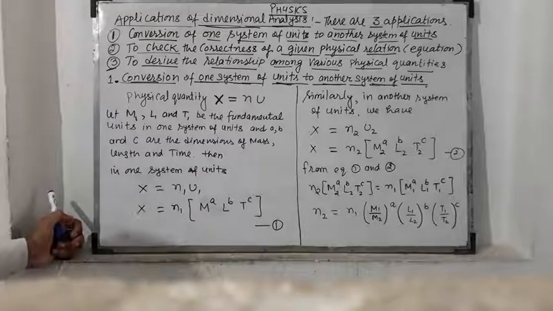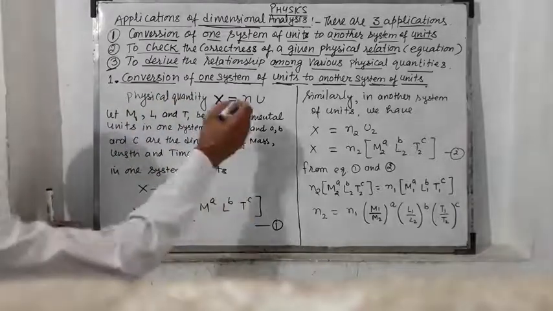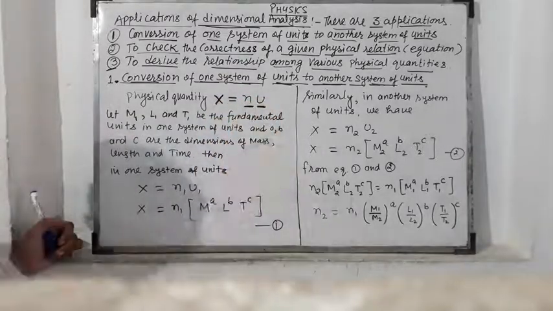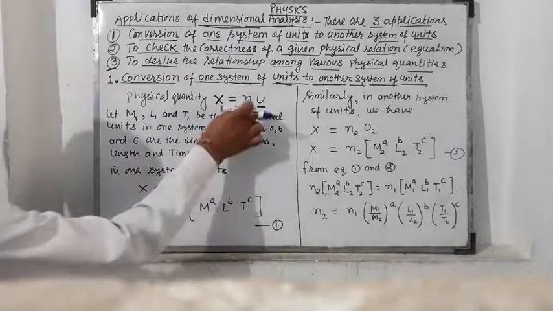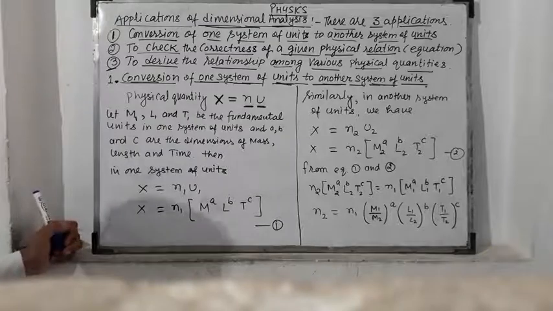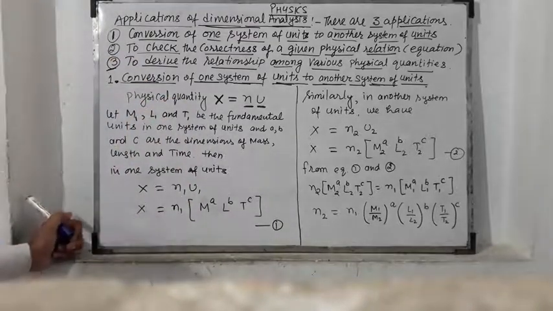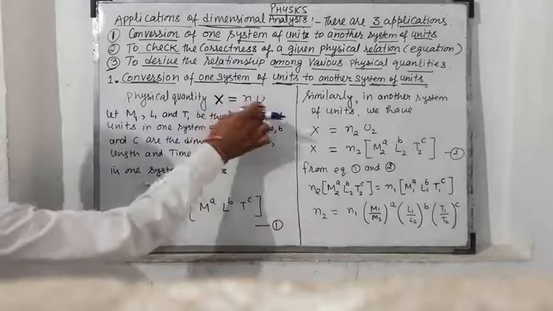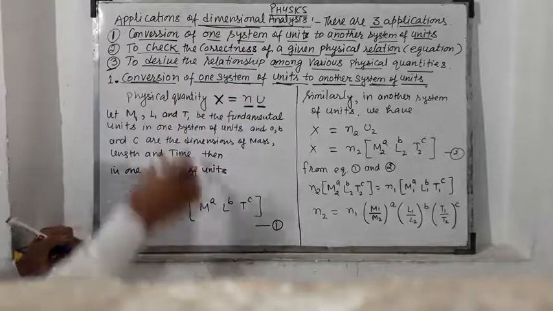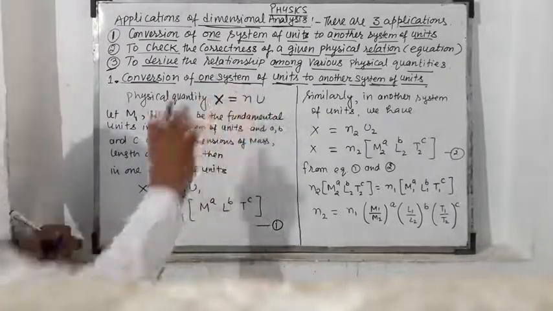Always remember this: one is numerical value and another is unit. Two things are required to represent a physical quantity. So we have x is equal to n into u.